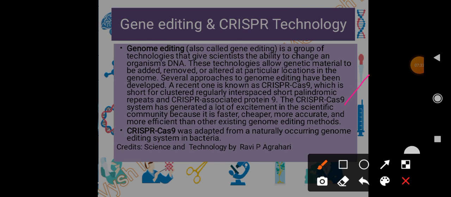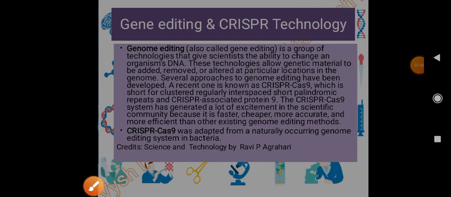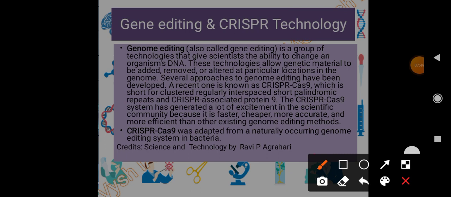Then CRISPR or Cas9, it is a system that has generated a lot of excitement in the scientific community because it is faster, it is cheaper, and it is more accurate. And it is very efficient also, more efficient than the other existing genome editing methods, right? So CRISPR or Cas9 was adopted from a naturally occurring genome editing system in bacteria.